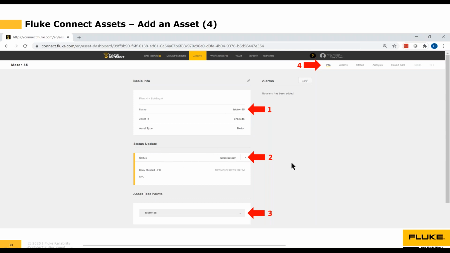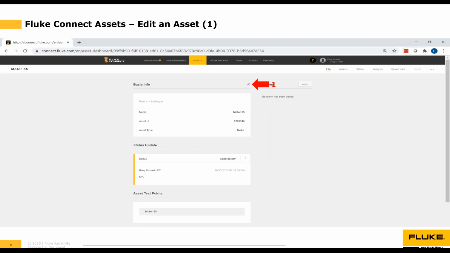So it's satisfactory. Now across the top here next to the number 4, we've got some additional bits of data for this particular asset: information, alarm, status, analysis, save data, etc. But because this is a brand new asset, this is all empty. So there isn't much to show here. So I will show you that later on an asset that I have that has data already on it.